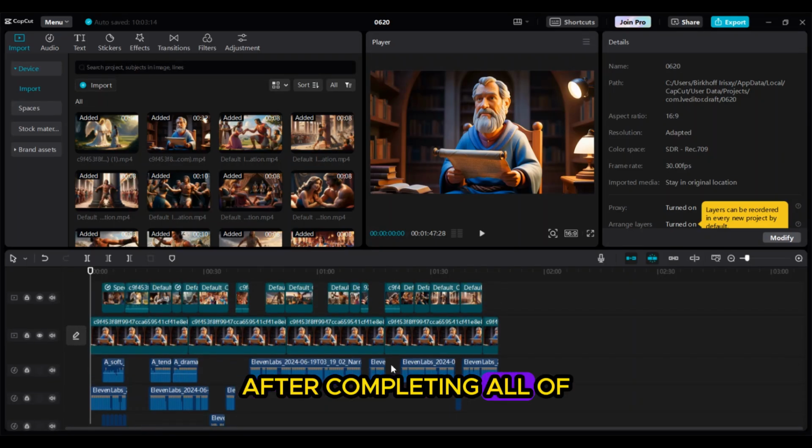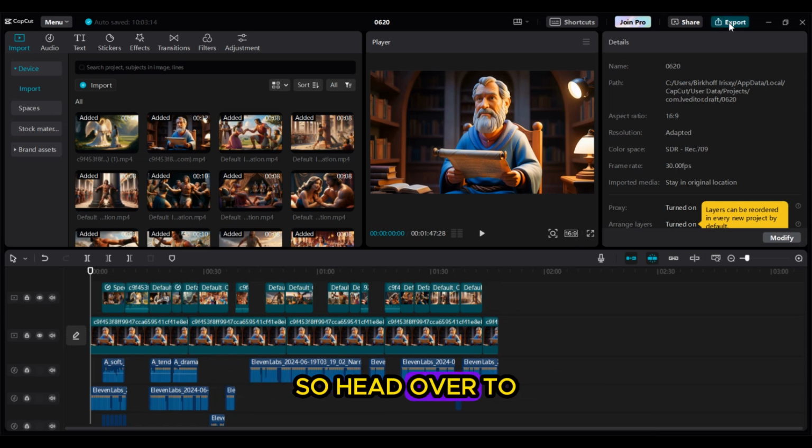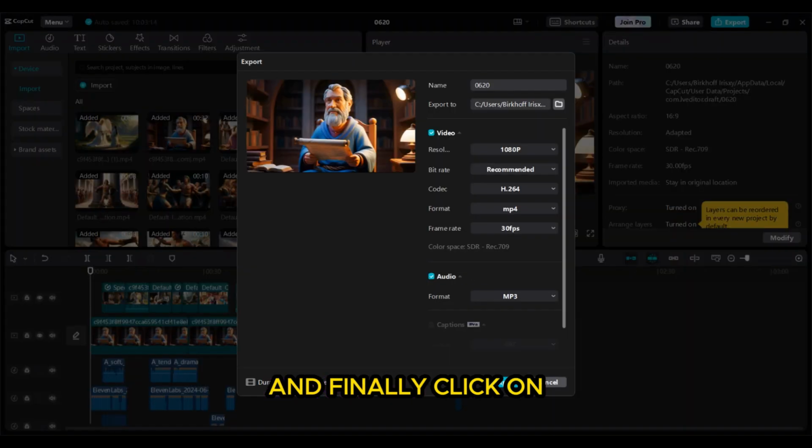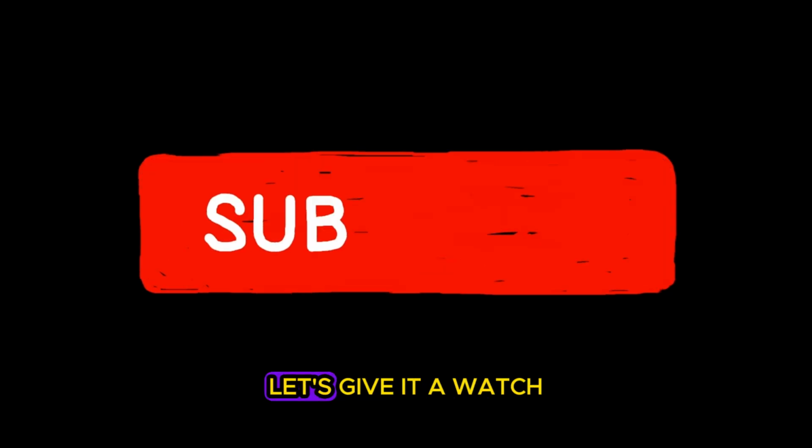After completing all of the editing, what you're going to do next is that you are going to export it. So head over to the top right corner over here and click on the export button, and finally click on the export button again. Export it to the desired location. It has been successfully exported. Let's give it a watch.